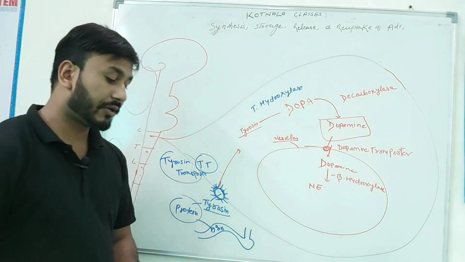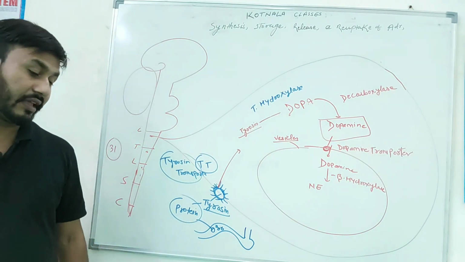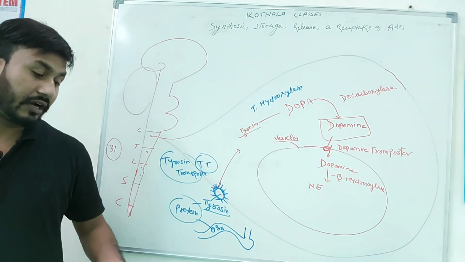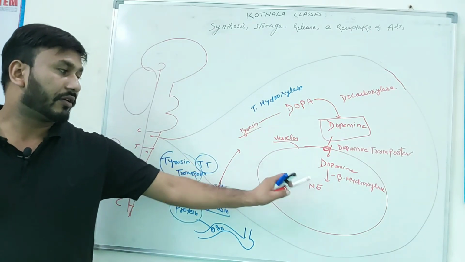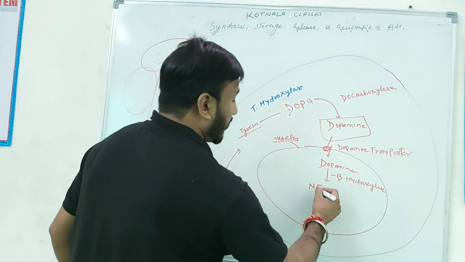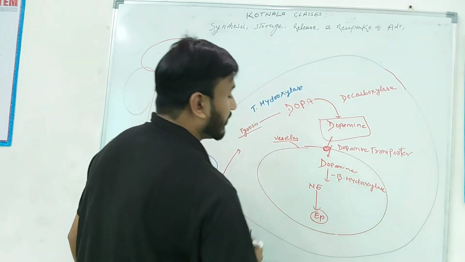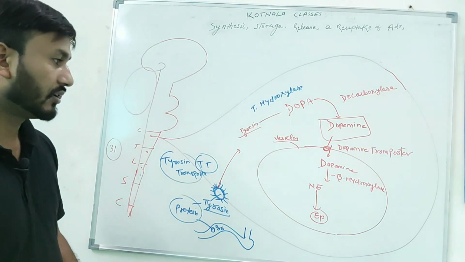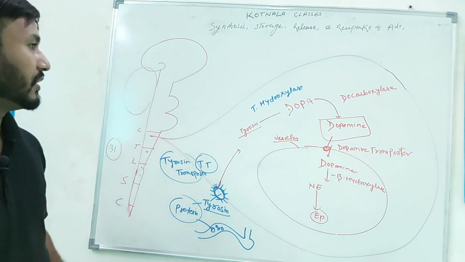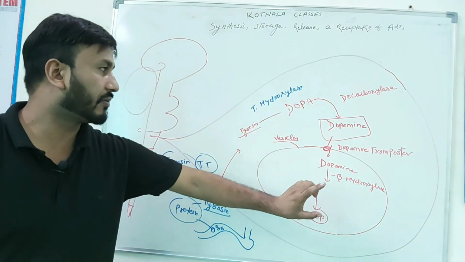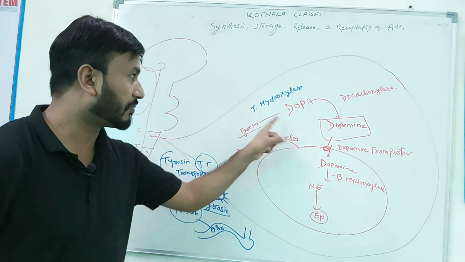And norepinephrine further converts into epinephrine. That's very important. Understood? Norepinephrine converts into epinephrine under another enzyme. Let me tell you later, because many drugs act on this pathway.